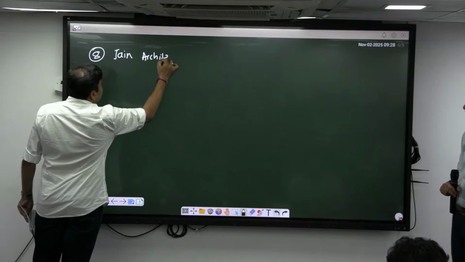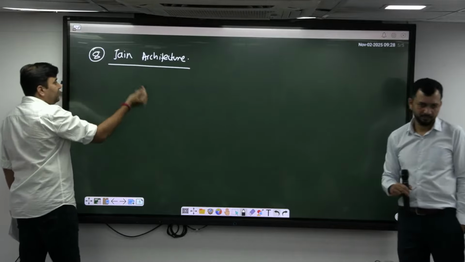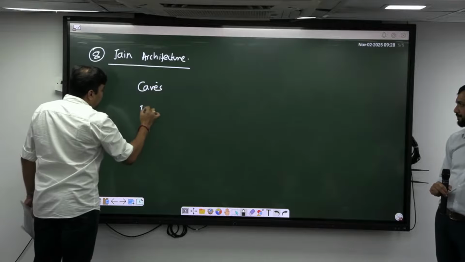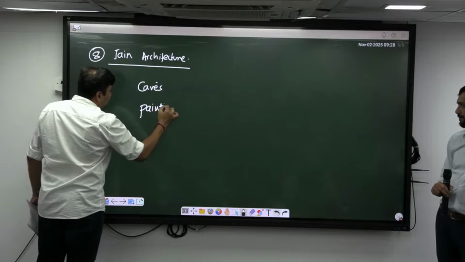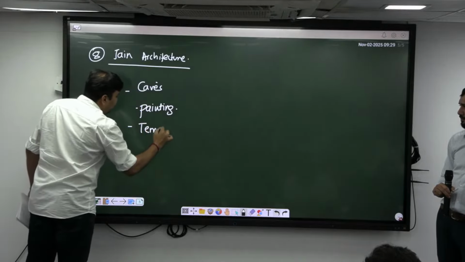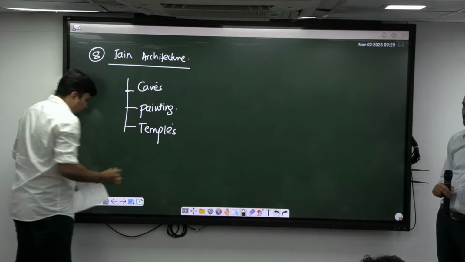The images of this are well depicted in the NCERTs, correct? Architecture में आपको क्या पता होना चाहिए? Rock cut caves, paintings, especially caves, paintings and temples. These are the three things that you should know about Jainism.